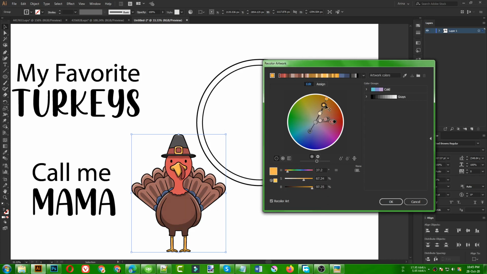You can see there are tons of different colors in the design, and we can always change it. Okay, I am changing the lock mode, then I can change the colors individually, each one as I want.